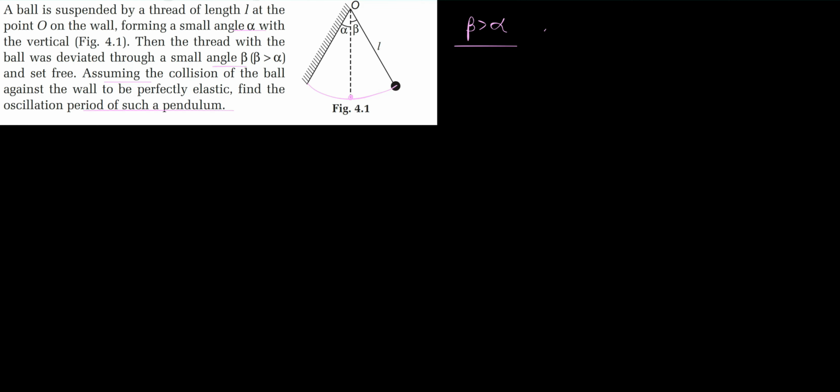Fine. So what we are going to do is break this motion into pieces. From the extreme position to the mean position, let's say the time taken is t1, and from the mean position to the position of the wall is time t2.